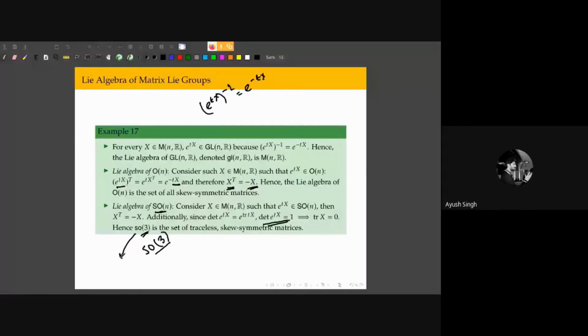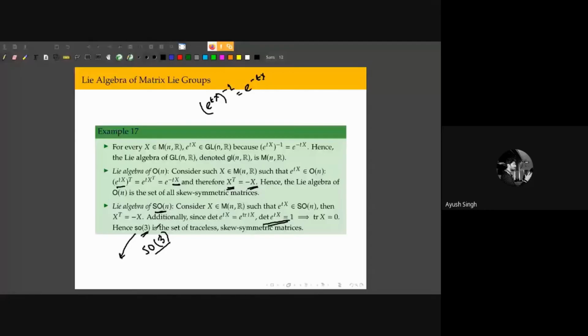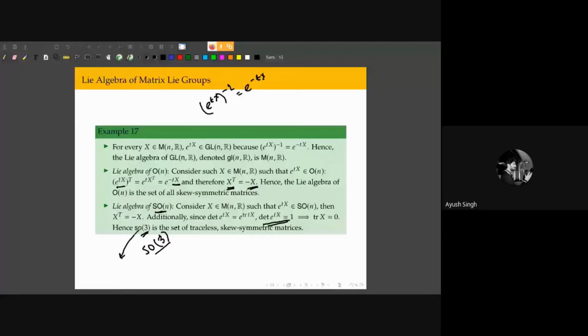Now in classical mechanics, those who have done a course on Lagrangian mechanics will know that, in terms of generating functions of canonical transformations, the generators of rotations are angular momentum, right? Therefore, we identify this so(3), the Lie algebra of the rotation group, in some sense as the set of all angular momenta, right? In what sense do we identify that? I'll make clear in the next few slides.